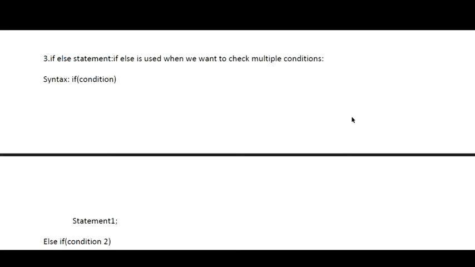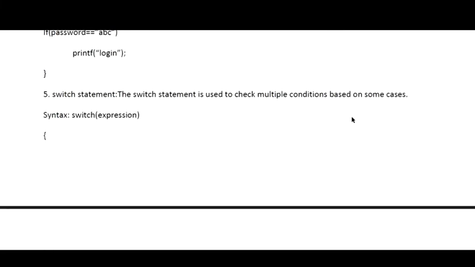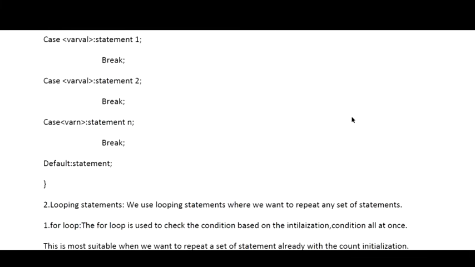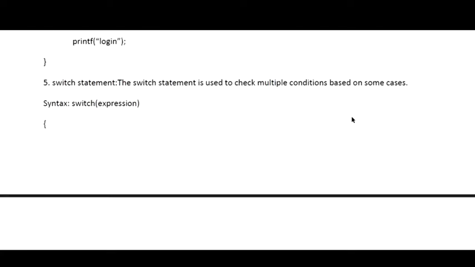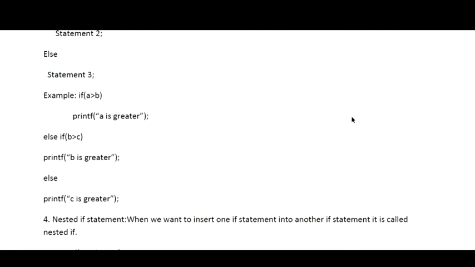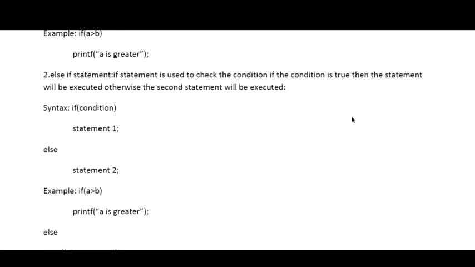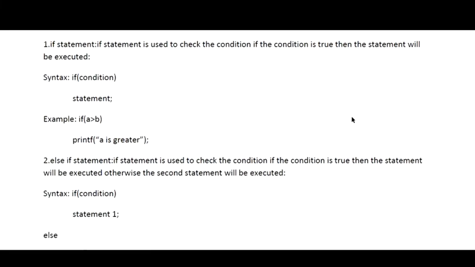When we are talking about selection statements, we will include if else, if, nested if, and the switch case. These all will be included, and you need to explain them as I've explained here. Whatever you need to define is based upon what is written here. You can add your own things also, but this is the basic thing that you need to declare. For example, if you are asked about an if statement, you need to define that if the condition is true, the statement will be executed, otherwise it will not be executed.